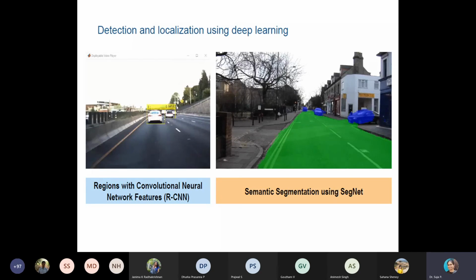That now this car is in the center. Sometimes you want to identify a tree which is in the right top corner. So you are performing a kind of localization, where it is. And segmentation means you have to identify it from the background and separate it. Maybe you want to find with what speed it is going, or you want to eliminate the background and pick up only this.